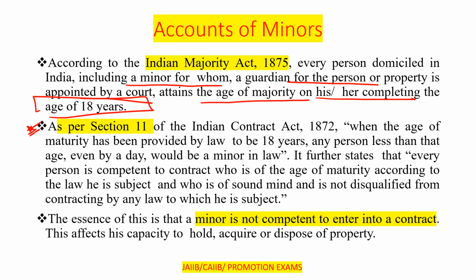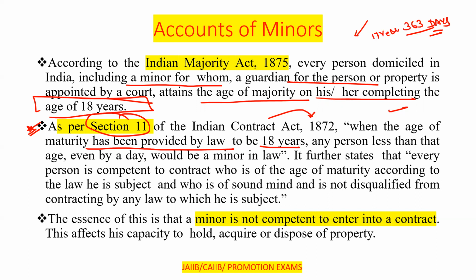That is as per section 11 of the Indian Contract Act. Clear? As per section 11 of the Indian Contract Act 1872, when the age of majority has been provided by law to be 18 years, any person even if less than that, like 17 years 364 days, is also considered to be a minor. Any person less than that age, even by a day, would be a minor by law.